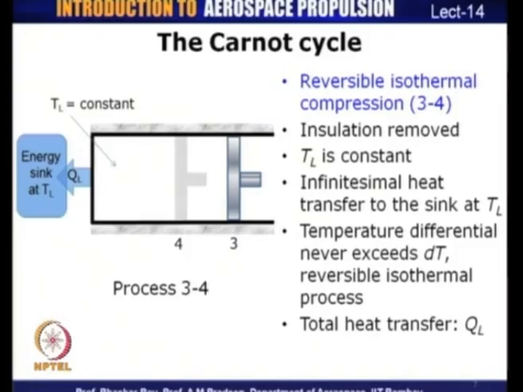We can ensure that the process is reversible because the temperature differential is only dT, and also because there are no other frictional irreversibilities taking place. So, the temperature differential between the system and the surroundings never exceeds a value of dT, and therefore, it is a reversible isothermal process.